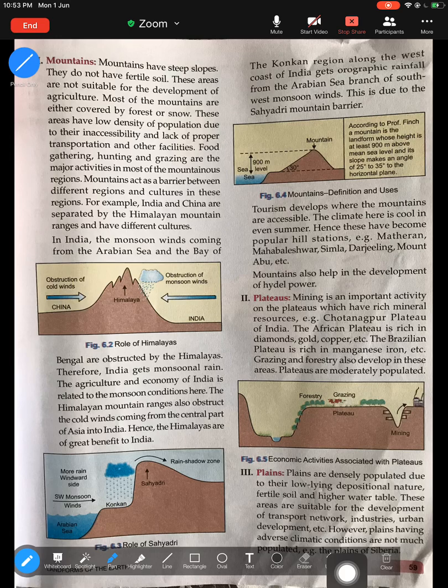Next, plains. Plains are low lying, with very fertile soil, suitable for development of transport network, which can easily be developed. Roads, railways are easy to construct. Industries can easily be constructed. Even urban development takes place. So plains are densely populated because of the level surface.